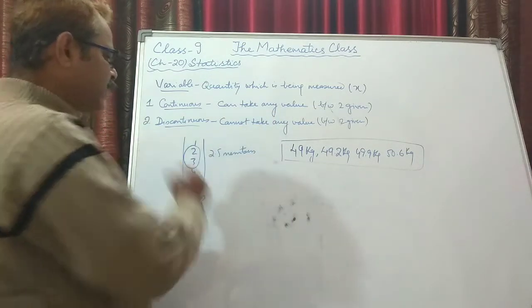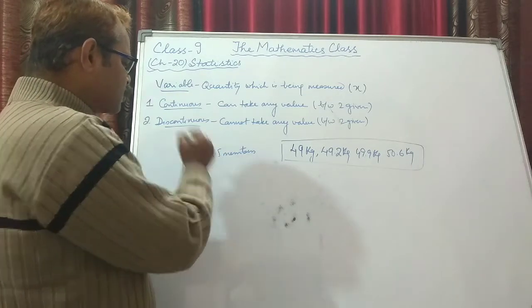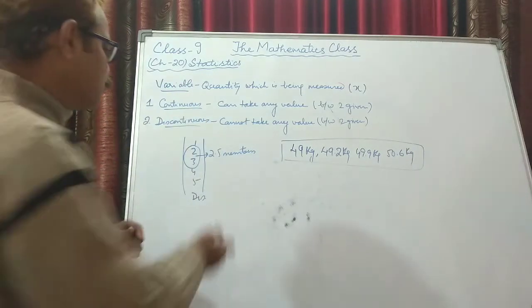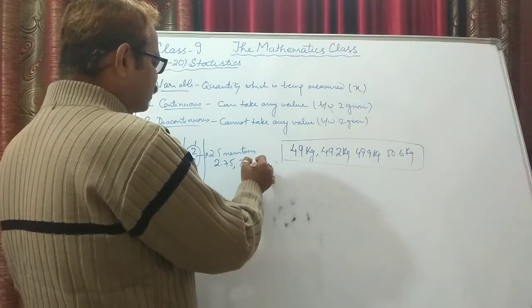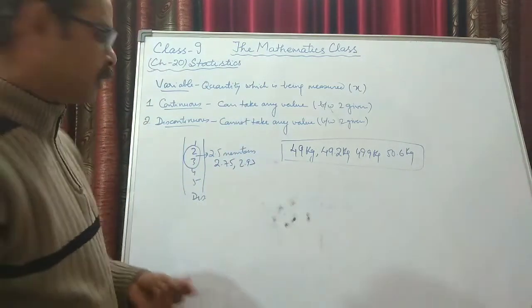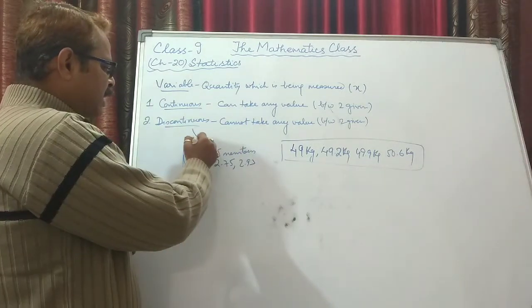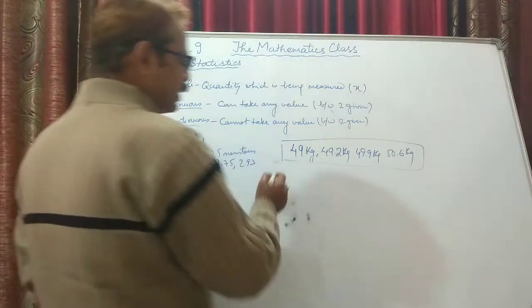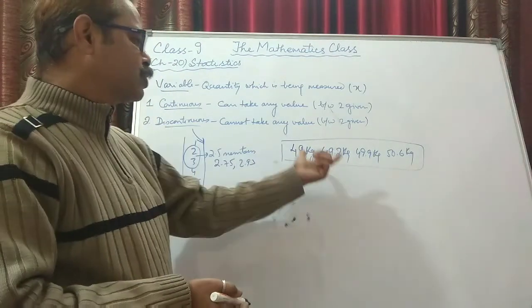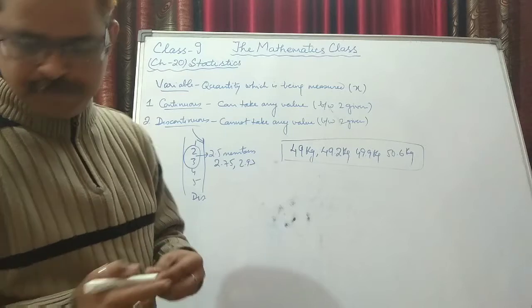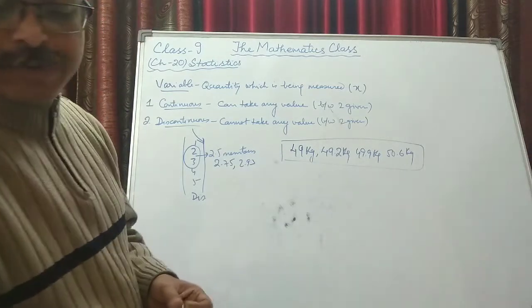Between 2 and 3, 2.5 lies, but it is not possible that any family has 2.5 members or 2.75 members or 2.93 members. So this type of data is known as discontinuous, whereas data which can take any value between two given values is known as a continuous variable.